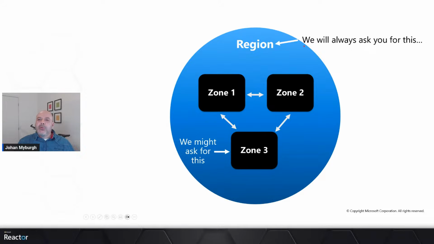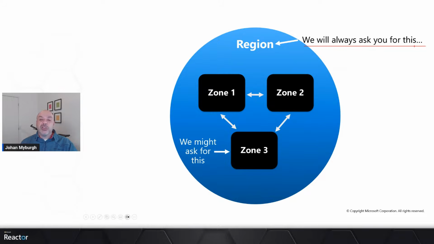Now, you would have noticed on the previous slide that I specified at the top that we will always ask you for this. So when you provision a resource inside of Azure, like a virtual machine or a web app or a storage account, we will prompt you for the region. We want to know in what region you want to be placed, right? There may be some data residency issues that you need to be aware of. Maybe your organization needs to ensure that all your data is stored within a single country.